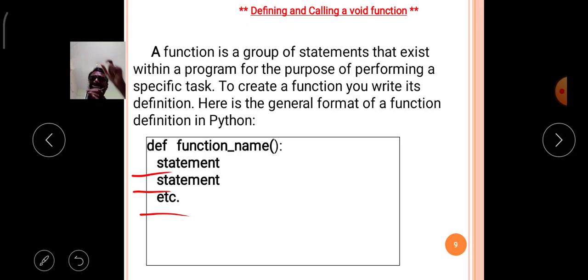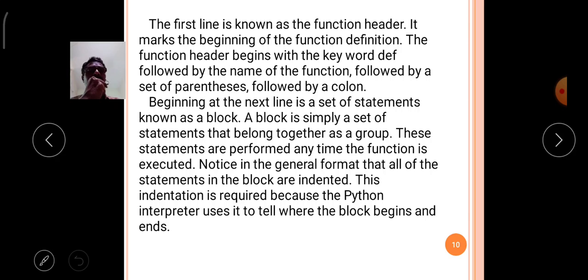For each line of the function, that is called the indenting methodology of the Python language. With the help of the indentation mechanism of Python, you should give the function statements. That means you construct the user defined functions in the Python language.